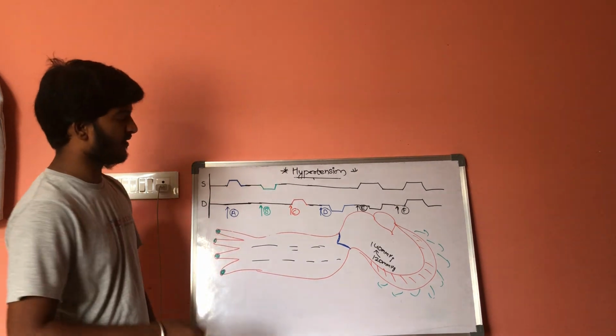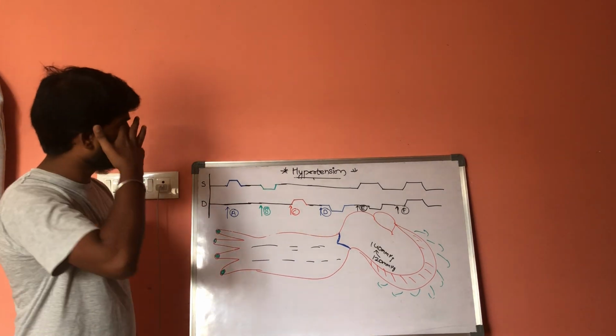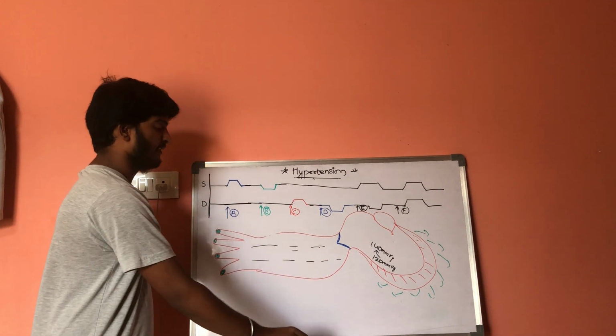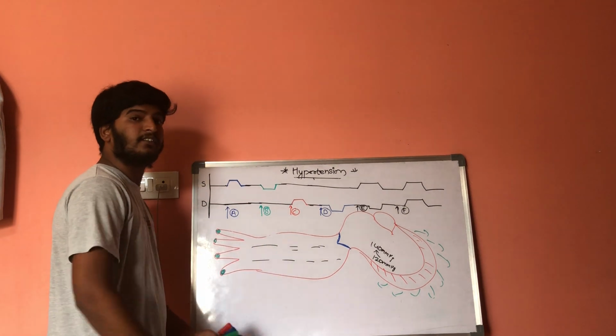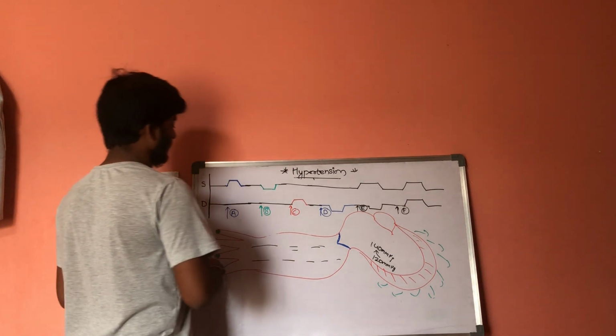Now let us discuss some factors influencing the cardiac output and total peripheral resistance.